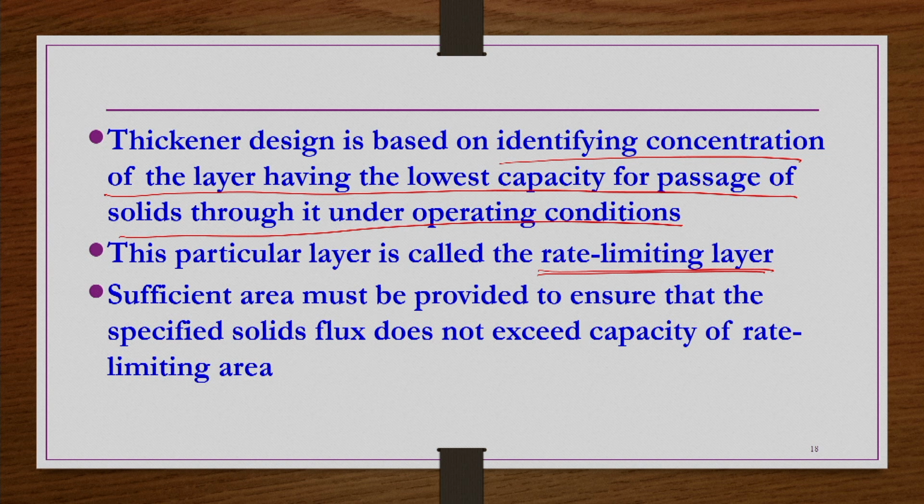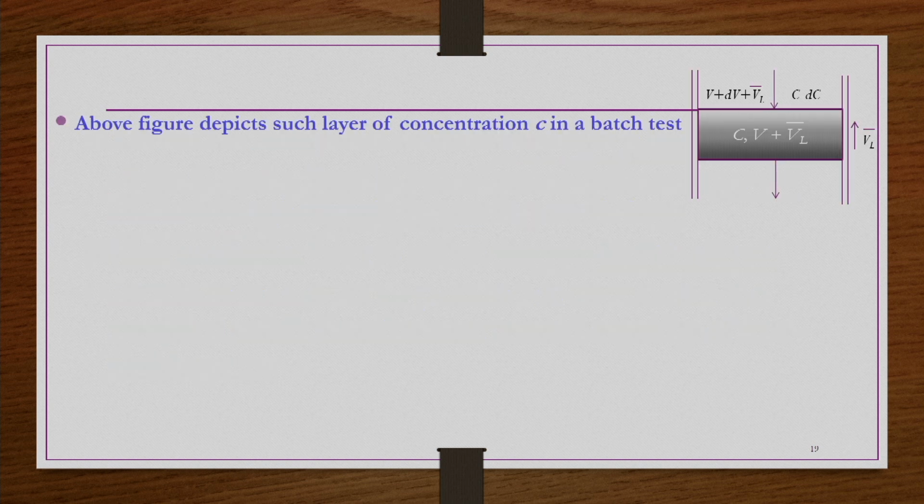So, we have to find out the area corresponding to this flux which is below the capacity of the rate limiting layer. In the thickener we have different layers; let us assume we have taken this one layer, and this is the rate limiting layer that we want. It is moving upward with velocity VL bar.